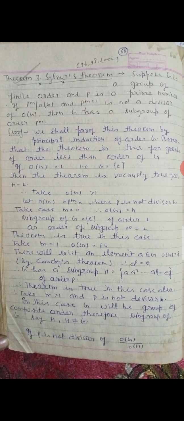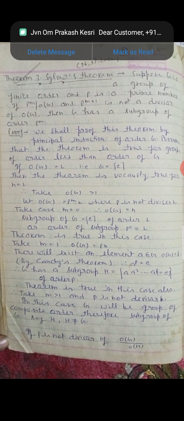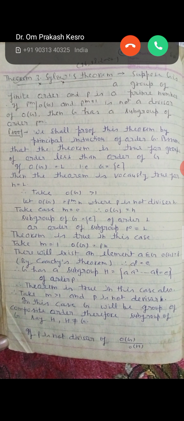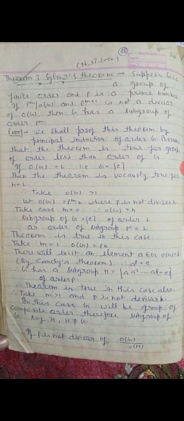Therefore, a subgroup H of G is not equal to G. If p is not a divisor of the order of G upon the order of H, since the order of G is p^m times n, the order of G upon the order of H, since p divides the order of G and p is not a divisor of the order of G over the order of H, so p divides the order of H.